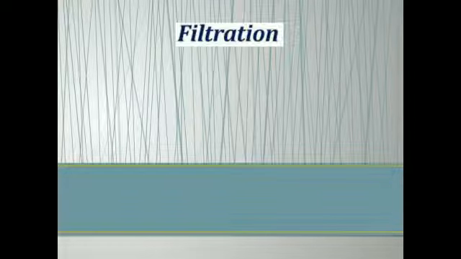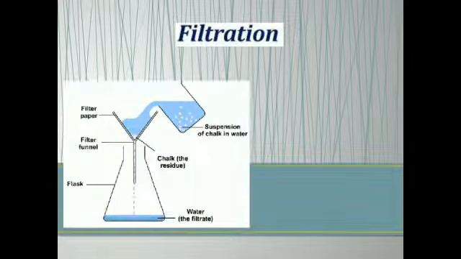Now we will discuss filtration. The process of separating an insoluble solid from a liquid by passing it through a porous material such as filter paper is called filtration. See the diagram. There is a beaker, a conical flask, and the filter paper, and pour the insoluble water.